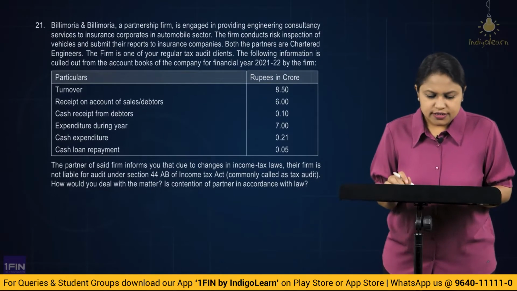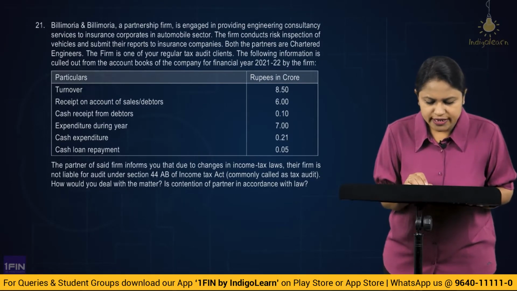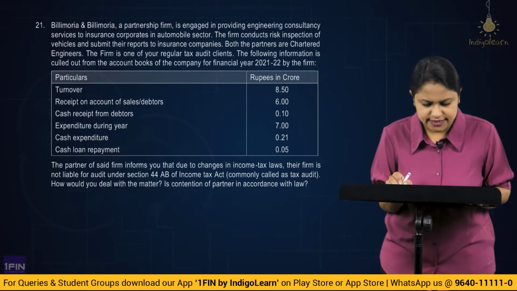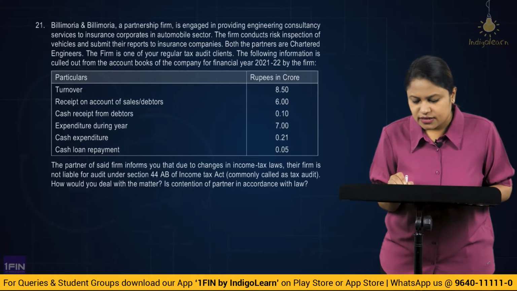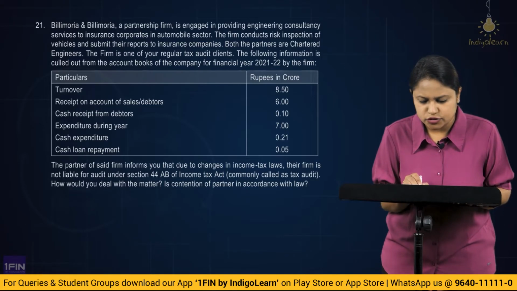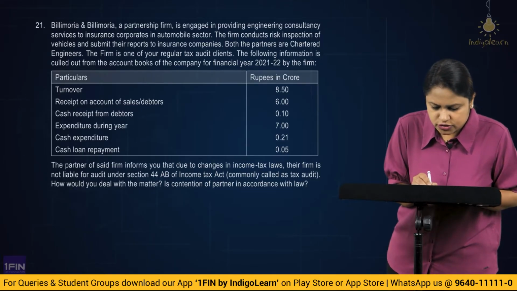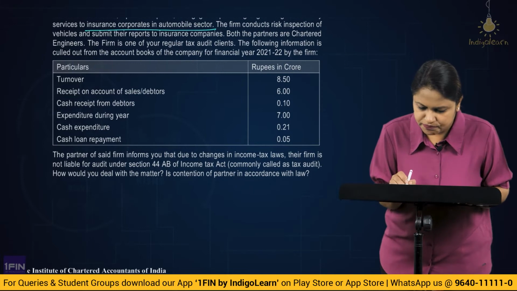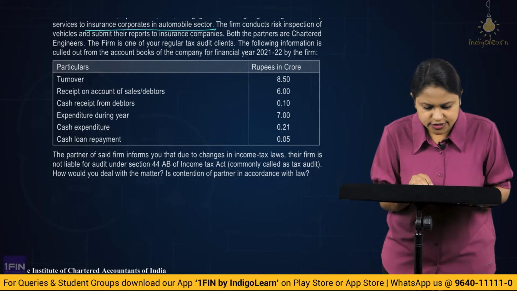21st. Bilimoria and Bilimoria, a partnership firm, is engaged in providing engineering consultancy services to the insurance corporates in the automobile sector. The firm conducts risk inspection of the vehicles and submits their reports to the insurance companies. So they provide to insurance corporates in the automobile industry, okay. Both the partners are chartered engineers.